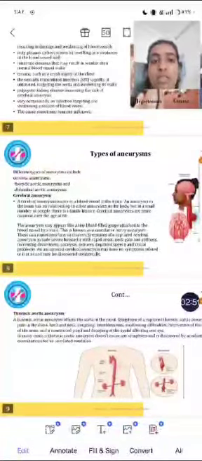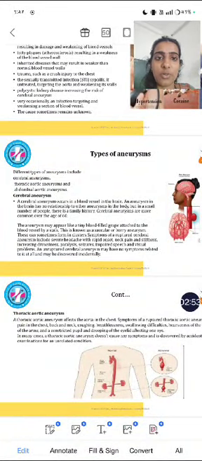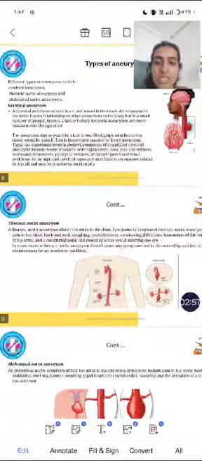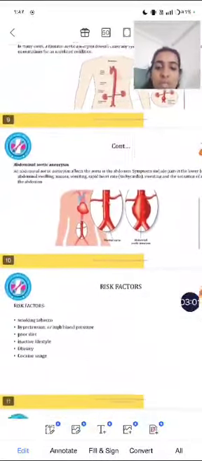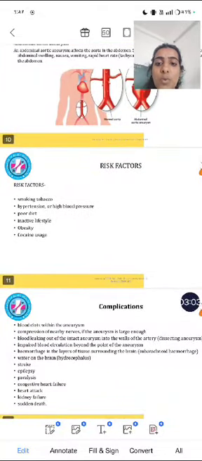And the types of aneurysm based on the location of the aneurysm in the body: cerebral aneurysm, thoracic aortic aneurysm, and abdominal aneurysm. Risk factors are smoking, tobacco, hypertension or high blood pressure, poor diet, inactive lifestyle, obesity, and cocaine use.